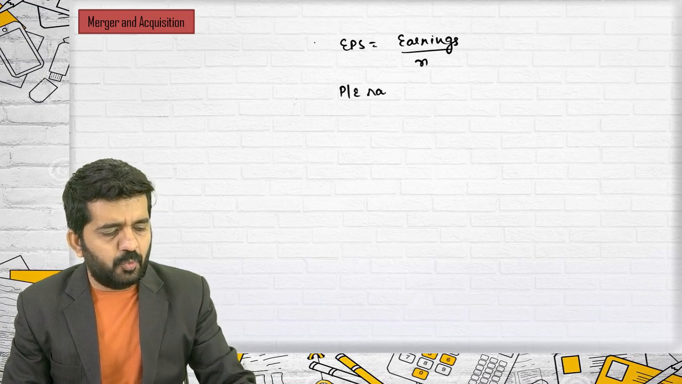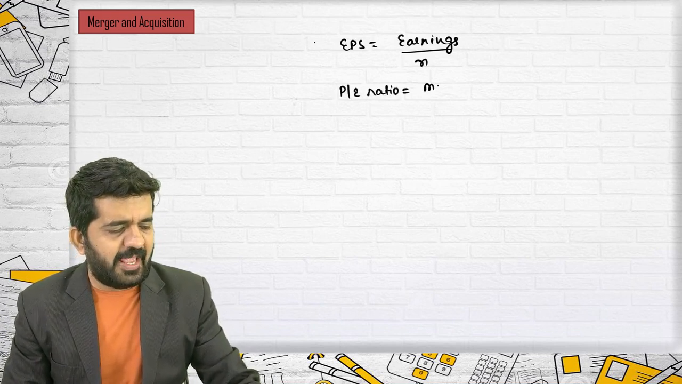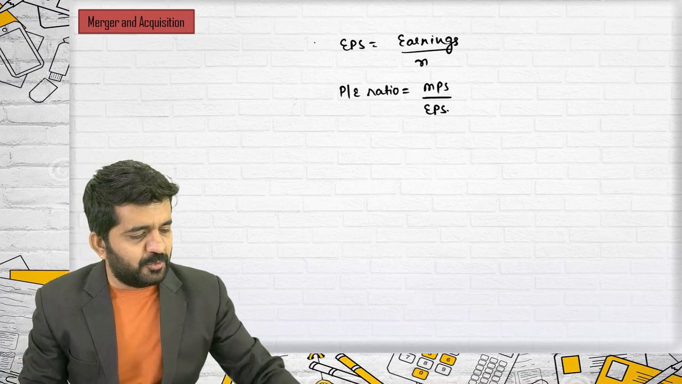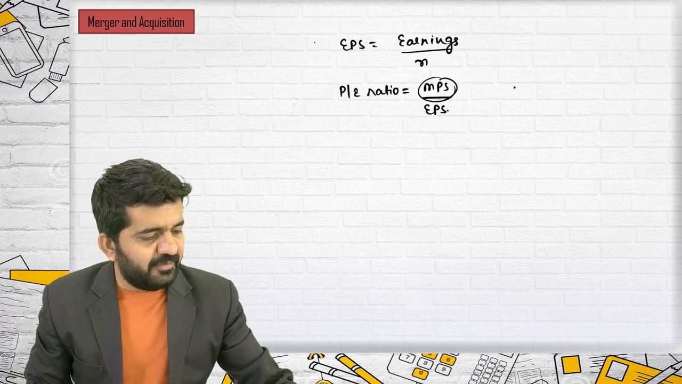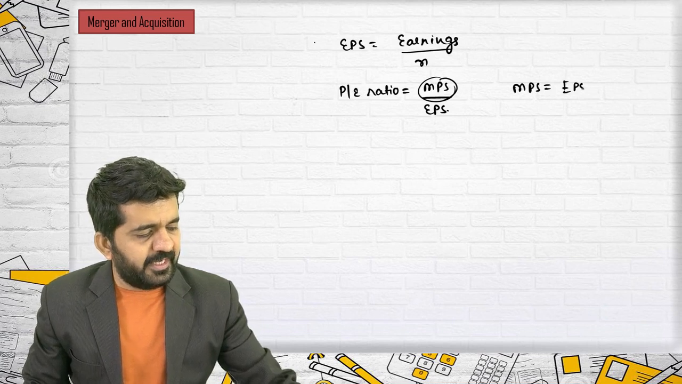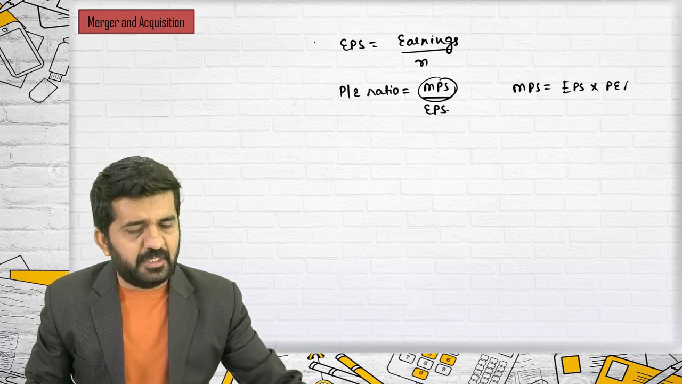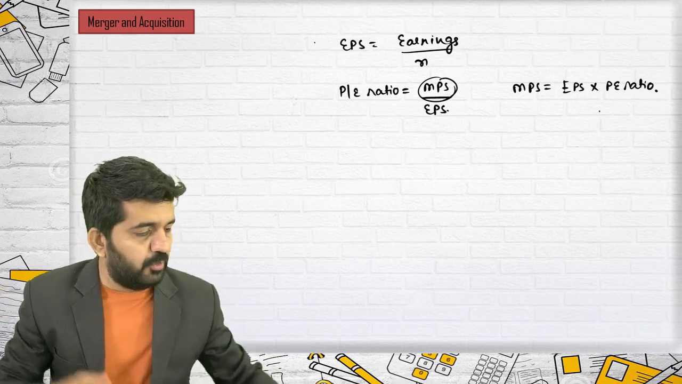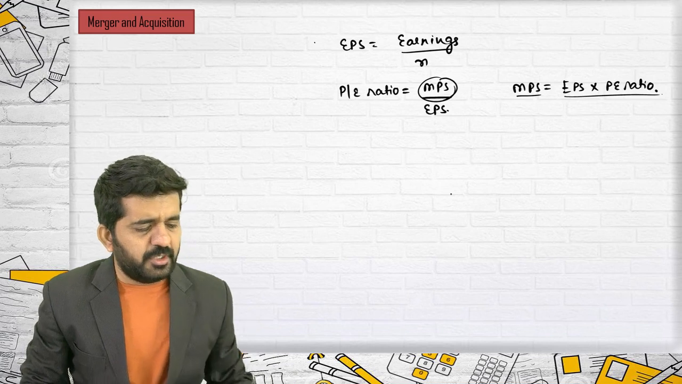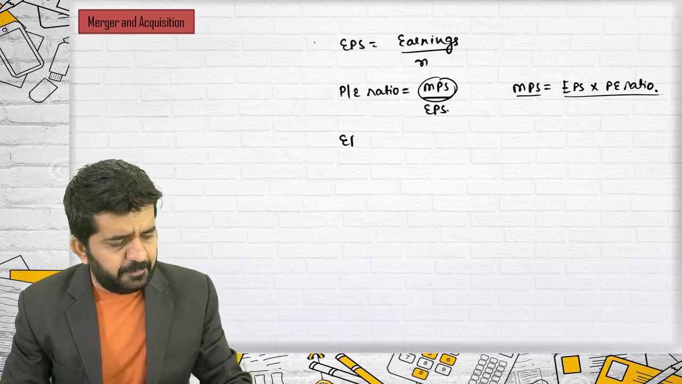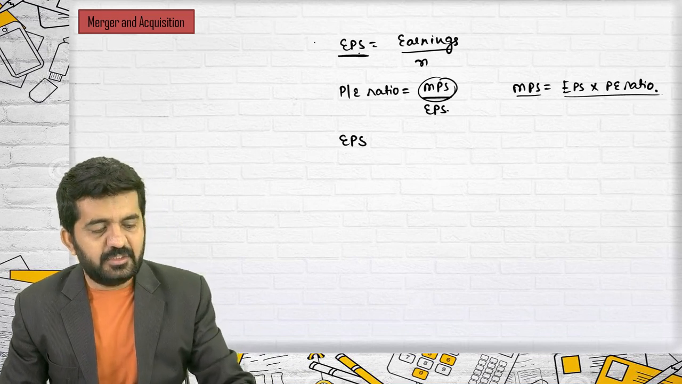PE ratio. What is PE ratio? It is nothing but MPS divided by EPS. So majority of the time this ratio is used to find out MPS. So I can even write down MPS is equal to EPS multiplied by PE ratio. This formula we have used n number of times to find out PE ratio. Then we learned EPS. This is of a company.